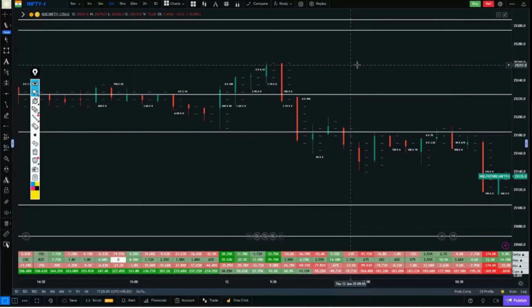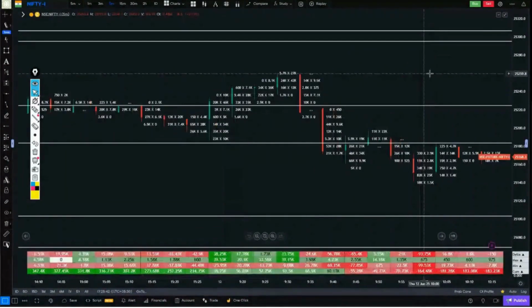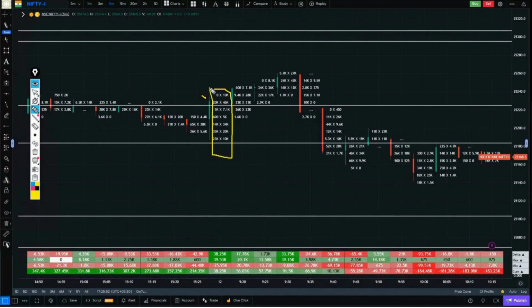For example, let's take the first candle of today, the 9:15 candle. This is the first candle and these are its footprints. So, in the footprint, on the right side we have buyers and on the left side we have sellers. All these are buyers.